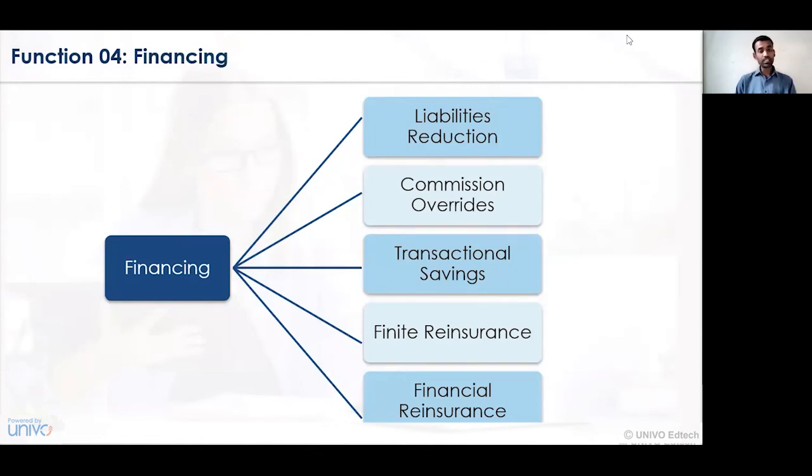Commission overrides based on the commission that is being set. So always a certain amount of commission or a percentage is being set between the parties. Now, who are those particular parties? The insurance company and the reinsurance company. So between those two parties, the commission percentage is being decided for providing or rendering of services.